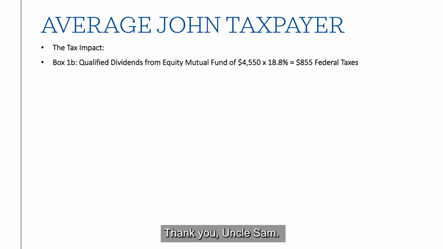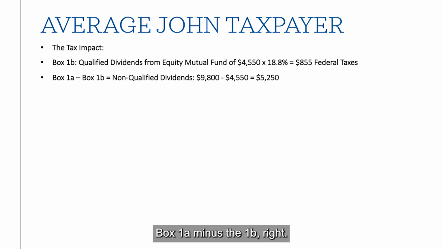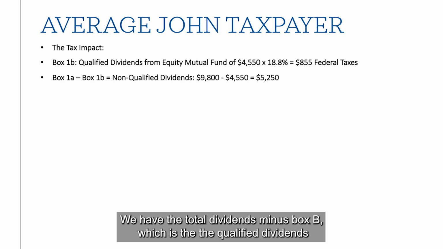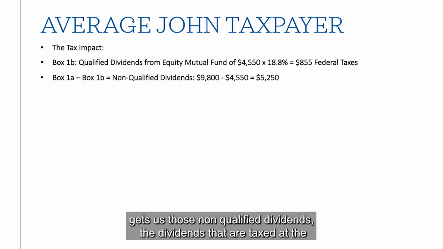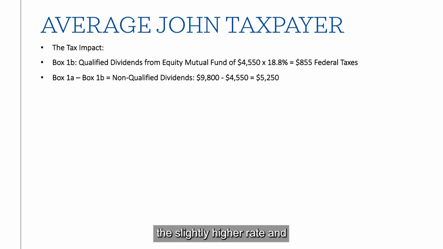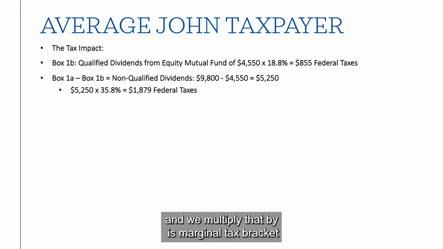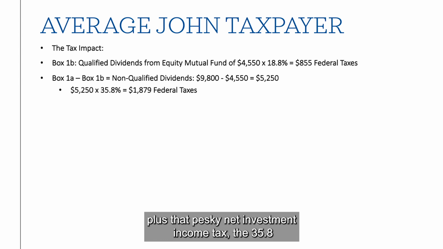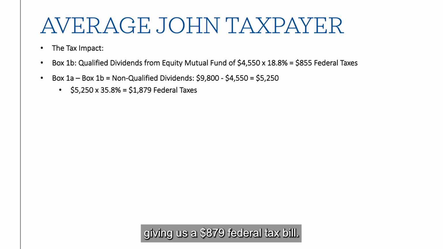Thank you, Uncle Sam. Box 1A minus the 1B, right? We have the total dividends minus box B, which is the qualified dividends, gets us those non-qualified dividends, the dividends that are taxed at the slightly higher rate. And we take the $9,800 minus those qualified dividends of $4,500, gives us $5,250. And we multiply that by his marginal tax bracket, plus that pesky net investment income tax, the 35.8, giving us a $1,879 federal tax bill. Thank you again, Uncle Sam.